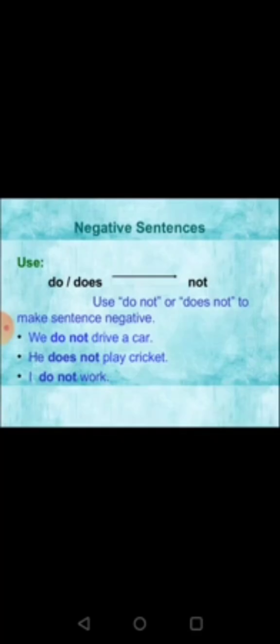And do and does, they are always followed by first form of the verb. We do not drive a car, he does not play cricket, I do not work. Interrogative sentence. How do we make interrogative sentence of simple present tense? We just keep the helping verb do and does in front. You can see the example, and at last we put question mark.